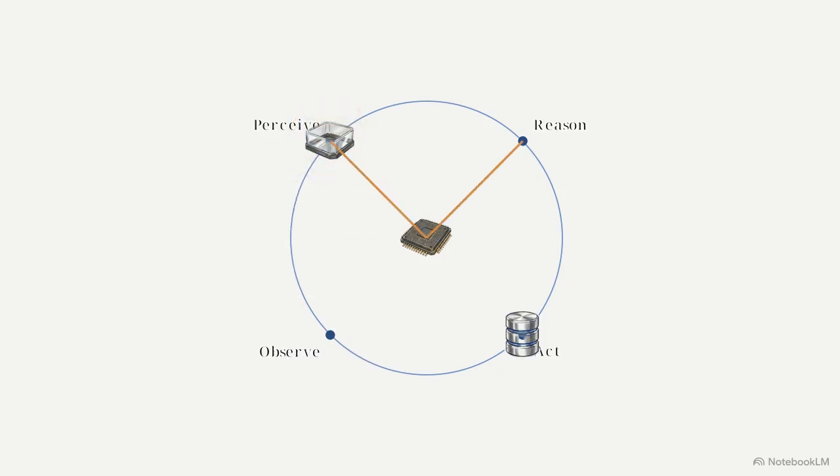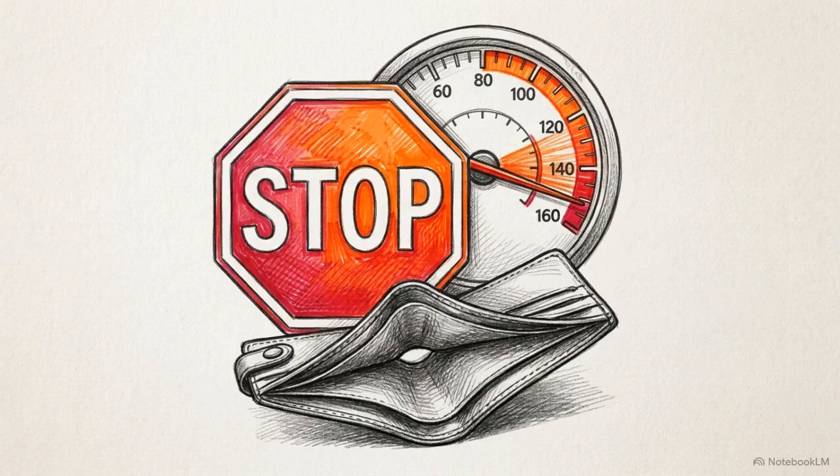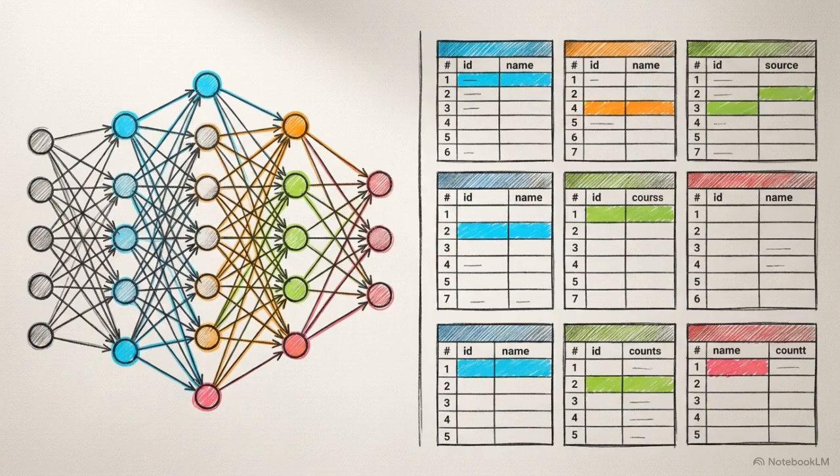This grounds the model's next reasoning step in real-world data rather than just its internal training. The agent repeats this cycle until it judges that the goal has been achieved, or until it hits a termination condition, like a maximum step limit or a budget threshold. This requirement for structured, machine-readable output is what allows us to integrate probabilistic language models into deterministic software environments.